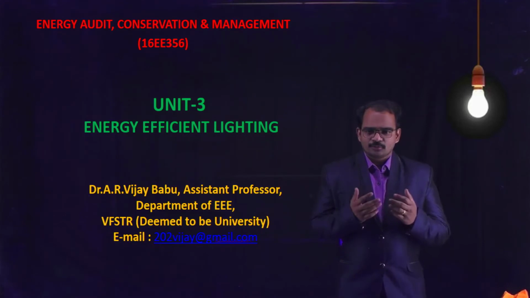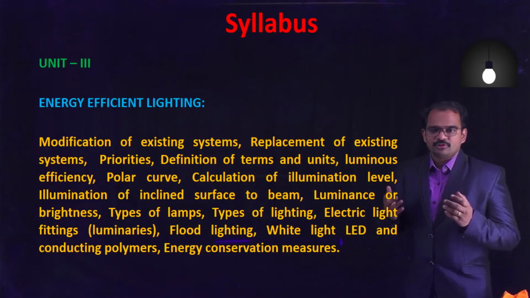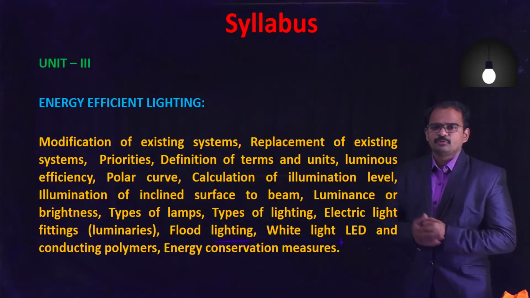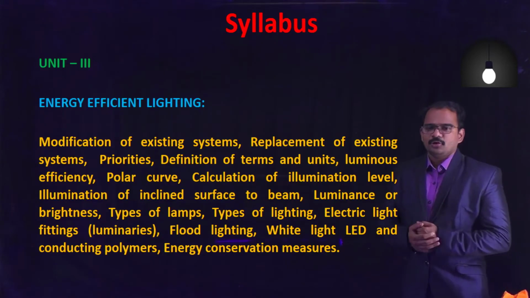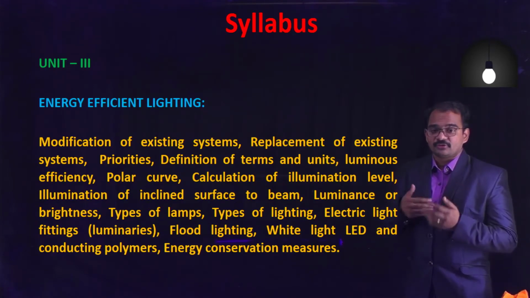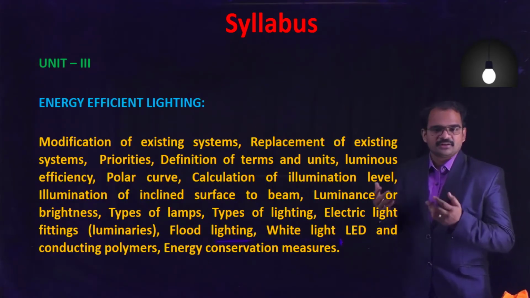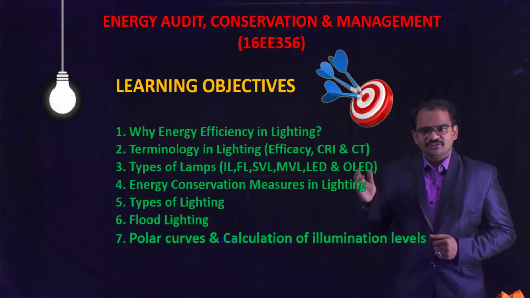Now let's move on to our third unit, that is energy efficient lighting. The syllabus of unit number 3, energy efficient lighting, is as follows. In this we are going to study the preliminary basics of lighting systems. Then we'll go through what is color rendering index, what is color temperature. Then we'll go through different types of lighting and different kinds of lights or lamps in this particular unit.